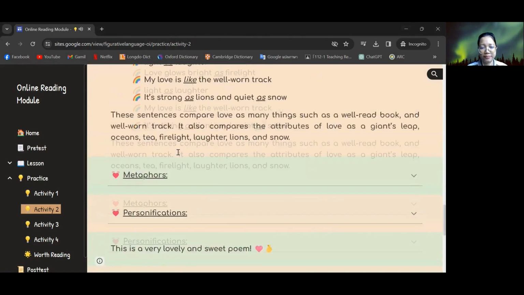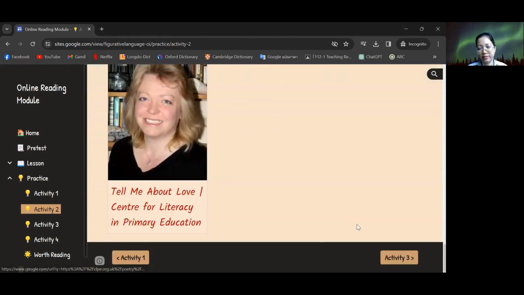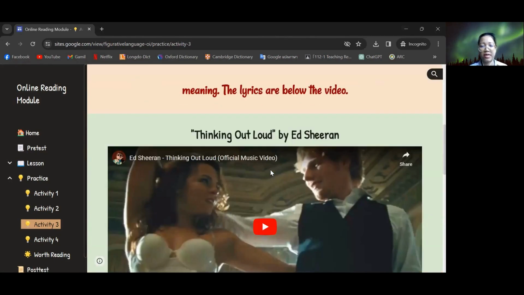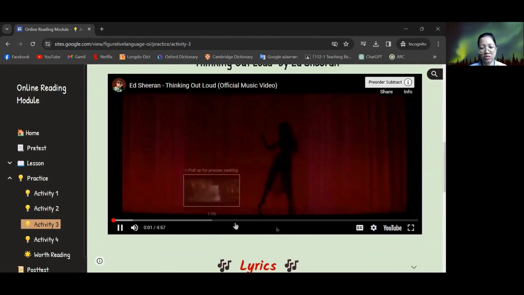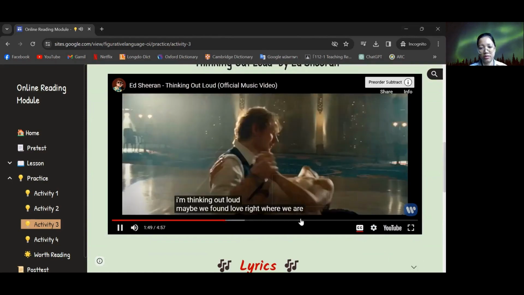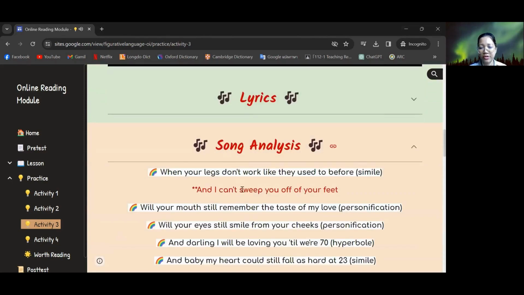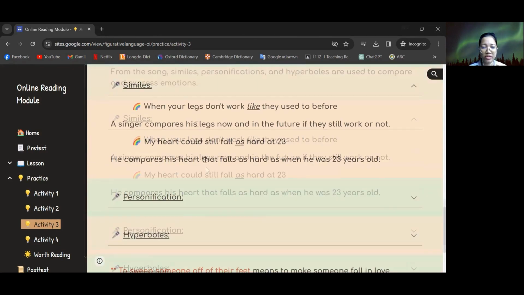And the meaning here, and also further reading if they want to read more. The next activity is song analysis from Thinking Out Loud by Ed Sheeran. They can listen to the song and turn on the CC here to see the lyrics. And then the song analysis here, and the meaning of each part.